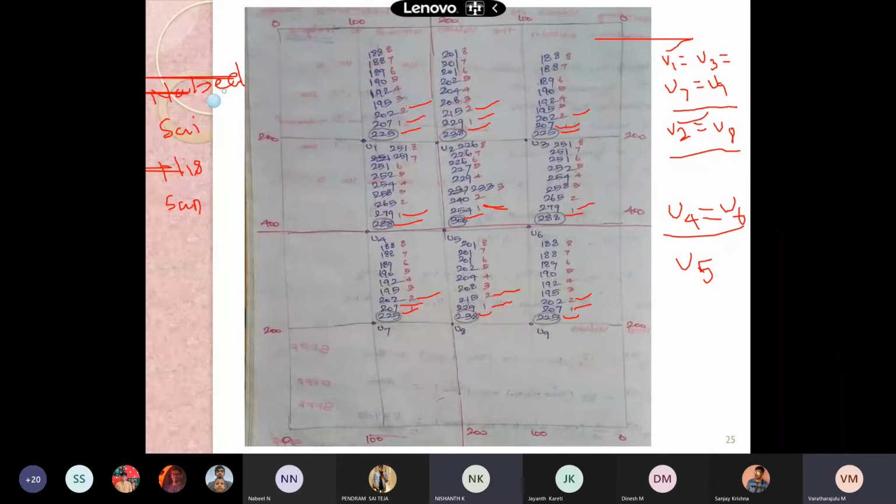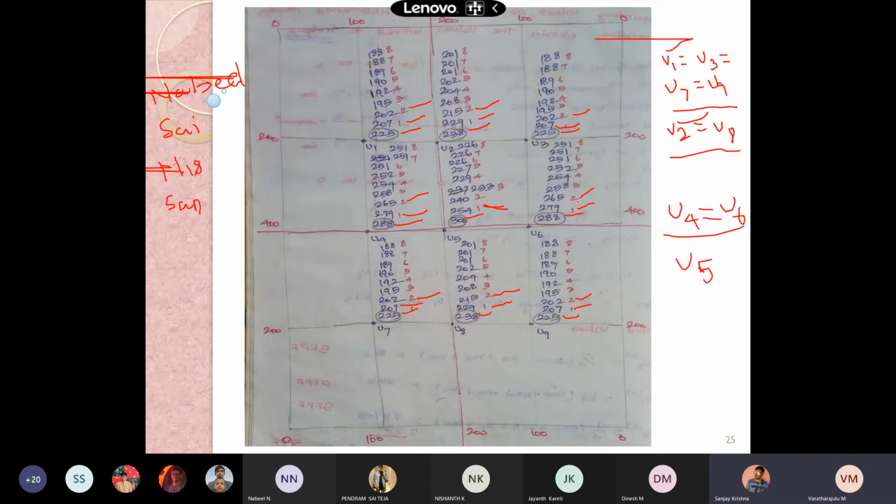400, 202, 254, 202. So 264.5. Yes, that was written as 265. Then it has to be disseminated into U6. U6 also 265. Then Sanjay.